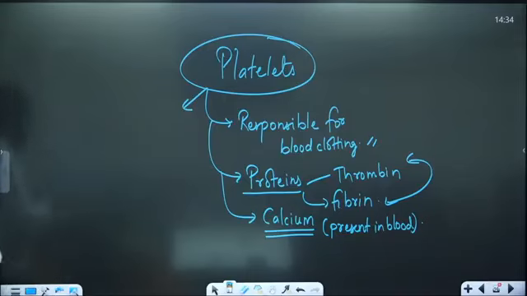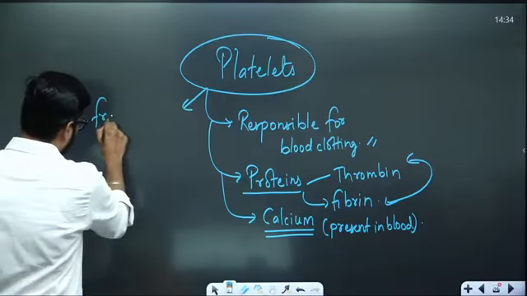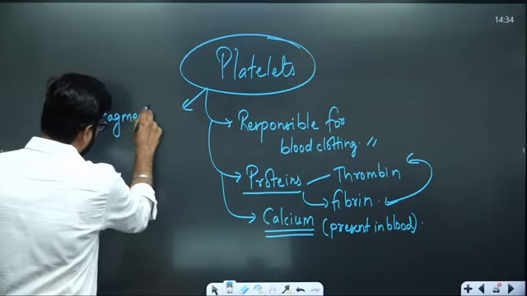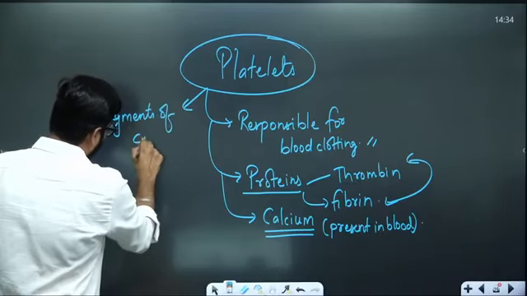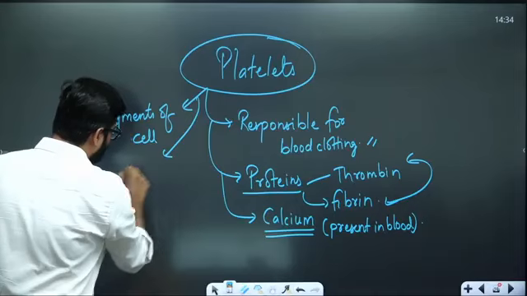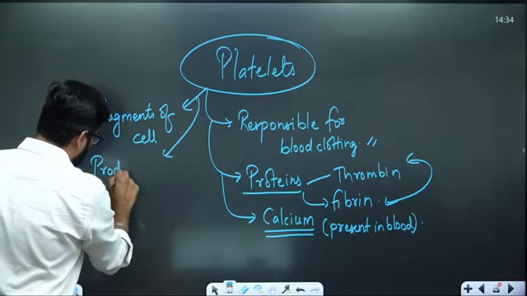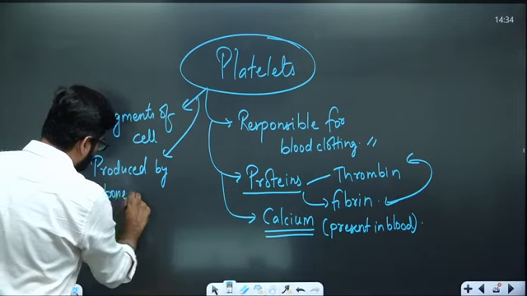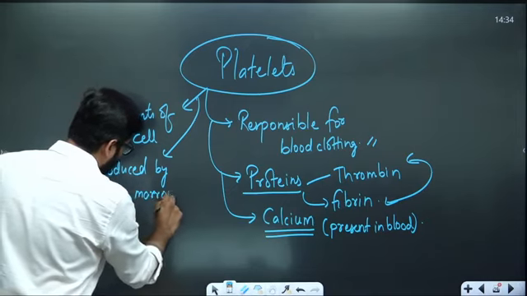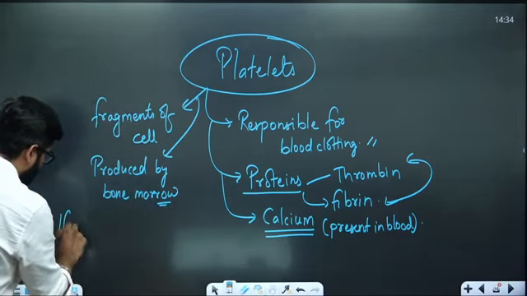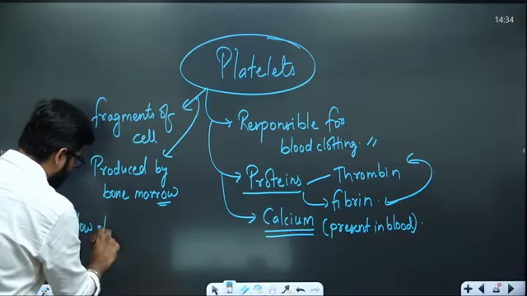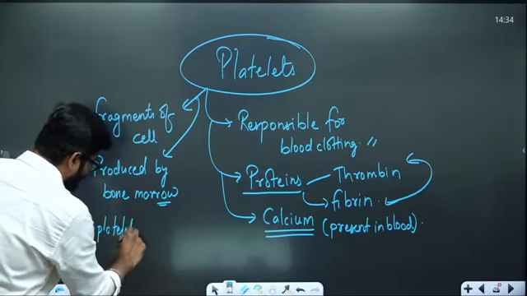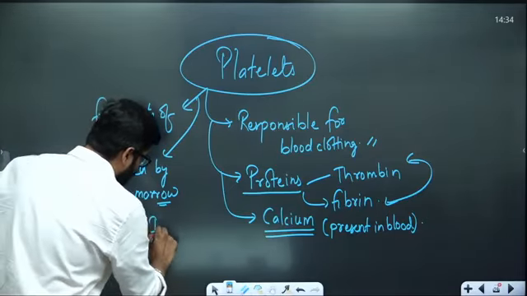They are fragments of cells. They are produced by the bone marrow. If someone has low platelets, then internal bleeding may start.